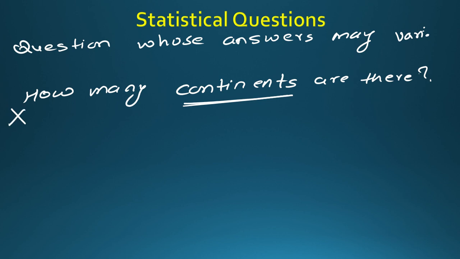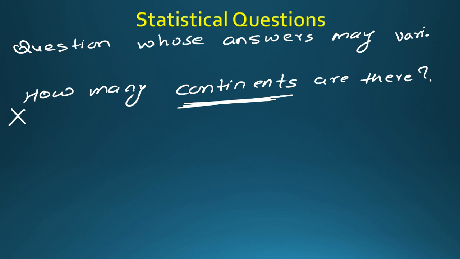Maybe in the exam you can have a question asking which of the following is not a statistical question. If you have a fixed answer, meaning the answer will be the same for every student, then it will not be a statistical question. But if you have a variety of answers, then it will be a statistical question.